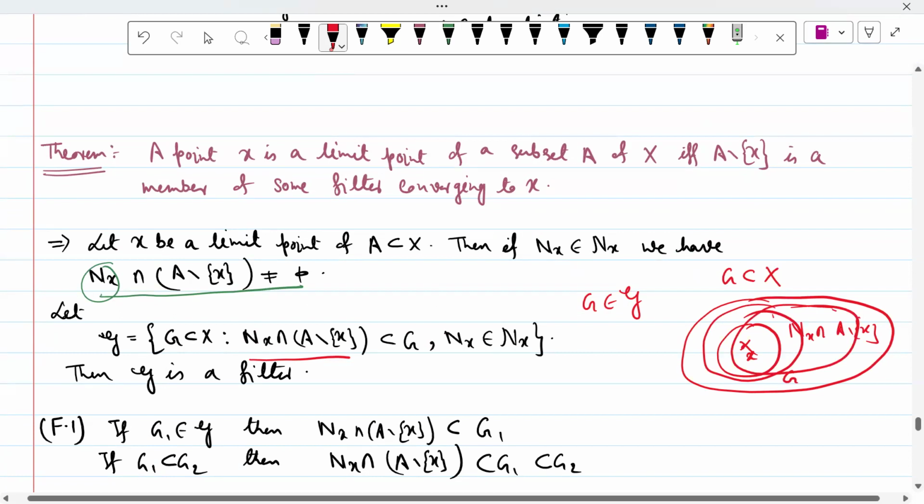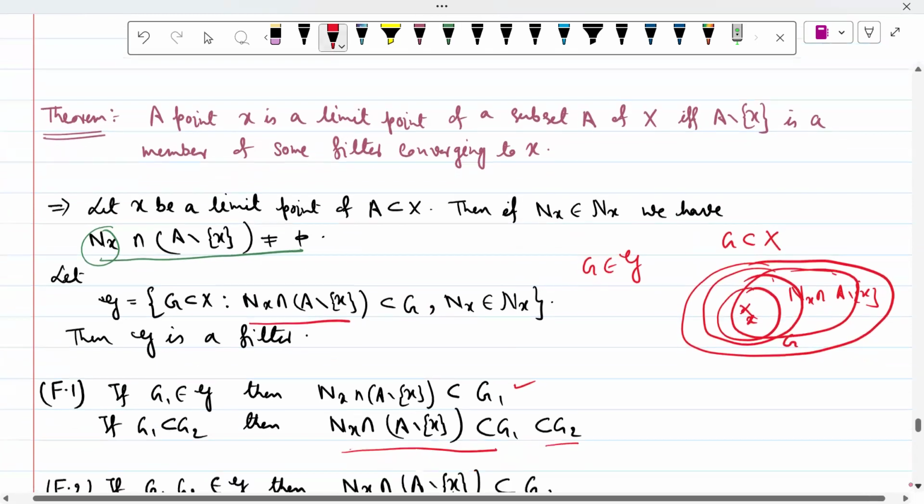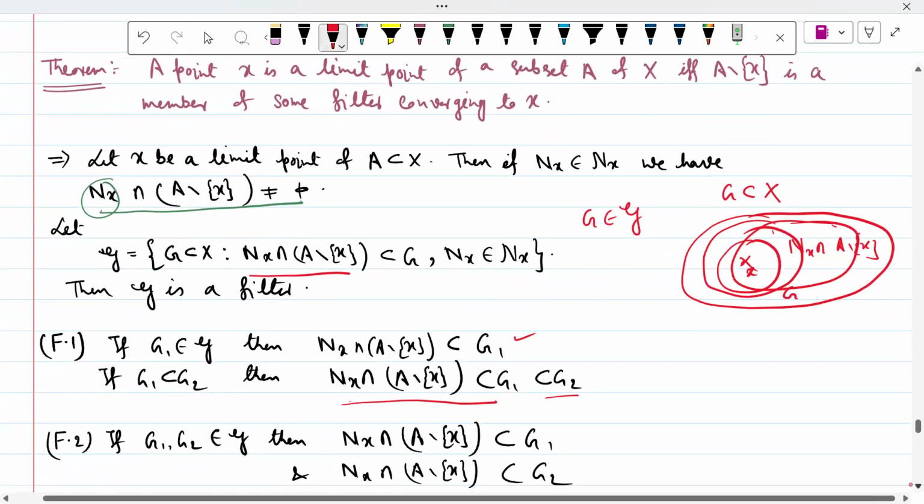So then 𝒢 forms a filter. This is very easy to check. Now, if G1 belongs to 𝒢, then N_x intersection (A minus x) is a subset of G1. And if G2 is a superset of G1, then N_x intersection (A minus x), which is a subset of G1, is also a subset of G2, because G2 is bigger. The first condition is satisfied.